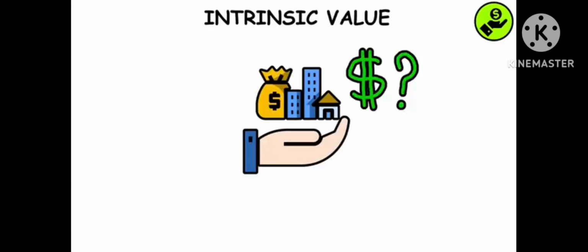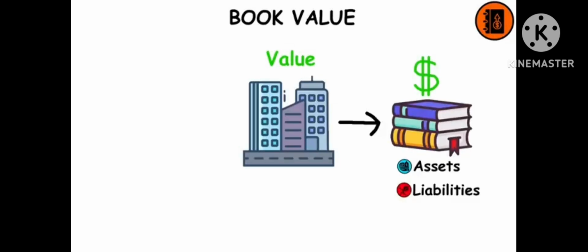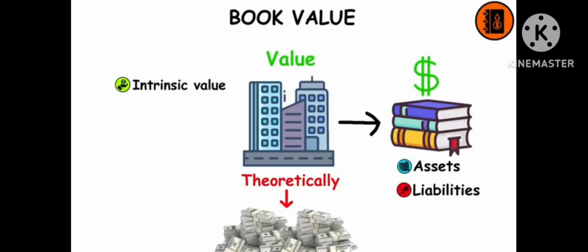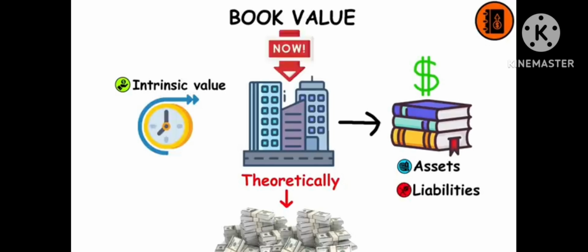Intrinsic value. Measure of what an asset is worth. It's usually different from the current market price of that asset. Book value. It's the value of a business according to its books. It theoretically represents what investors would get if they sold all of the company's assets and paid all its debts. While intrinsic value takes into account estimates for the future, book value only measures the present.